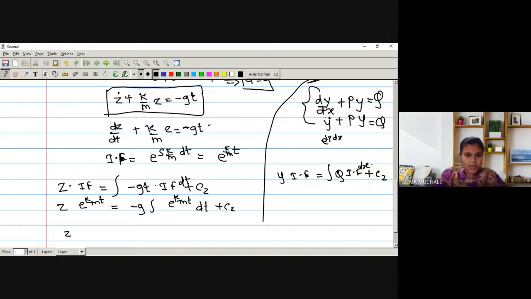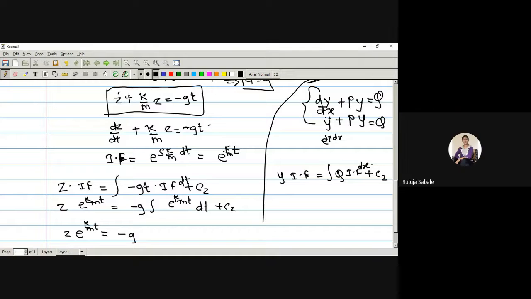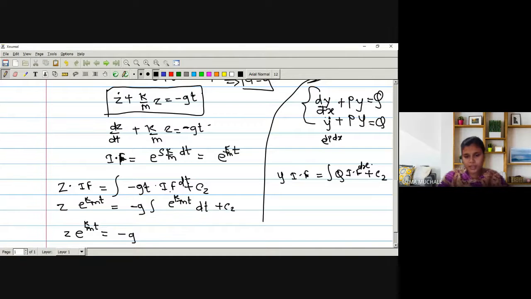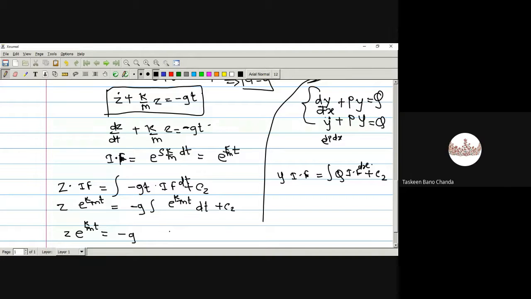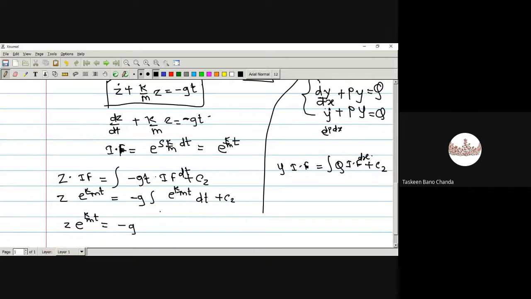So hence we can have z e raised to k by m into t is equal to minus of g. And what is the integration of e raised to x? E raised to x. What is the integration of e raised to a x? E raised to a x upon a.